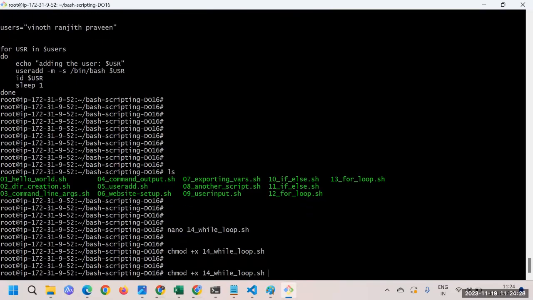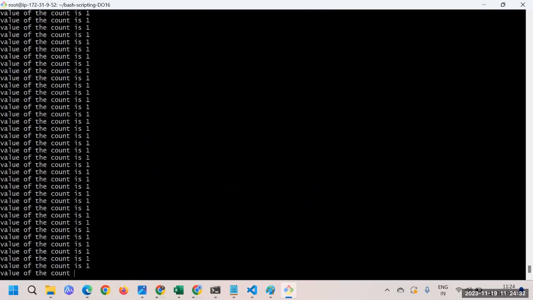Okay, and now we'll go and execute the script. Here you can see the value of count is 1 and 1 and 1. It is just going on, and it is going for infinite. And if I have to stop the script, I'll do what? I'll say Control C. Okay, and you can see so many ones got printed.